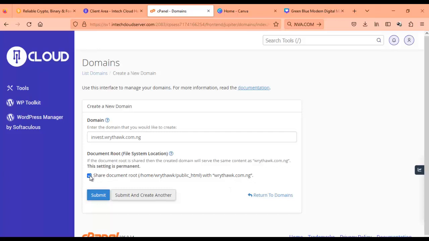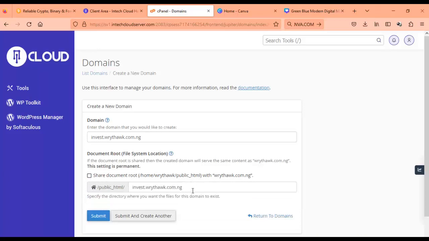They can't be sharing the same folder in your document, your file manager. So you make sure that there is a space for it, like there is a separate folder created for it. That's why we have this. So I'm going to have something like this.